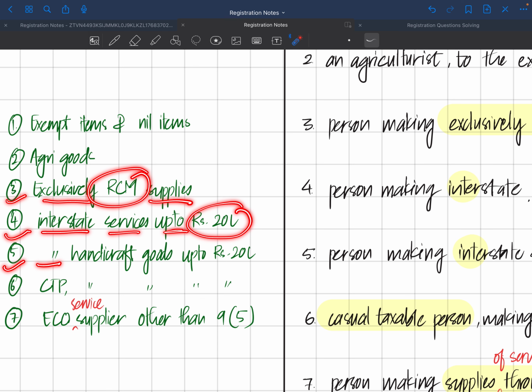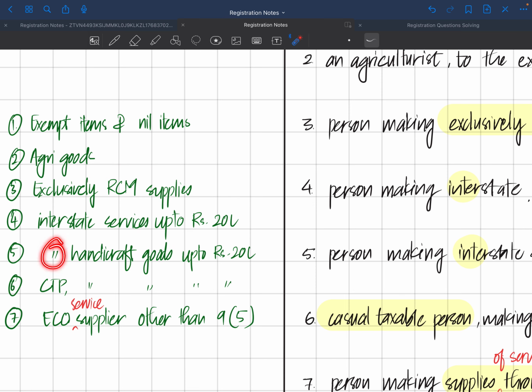Fifth is interstate handicraft goods up to 20 lakhs, because usually in interstate supply of goods it is mandatorily registered, but whenever you are engaged in interstate supply of handicraft goods, then up to 20 lakhs you need not get registered. On the sixth part, it talks about casual taxable person.